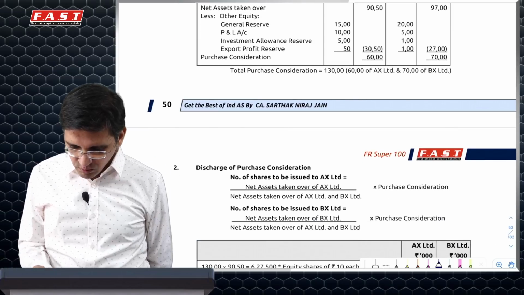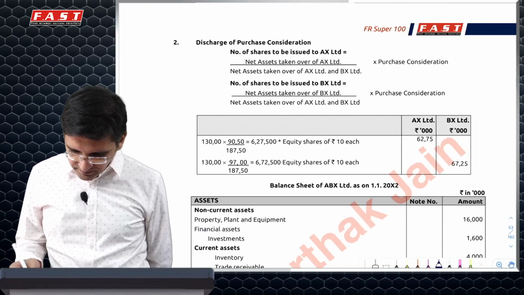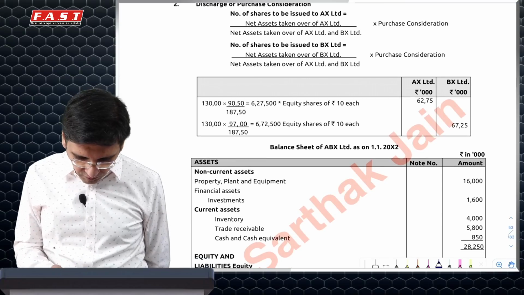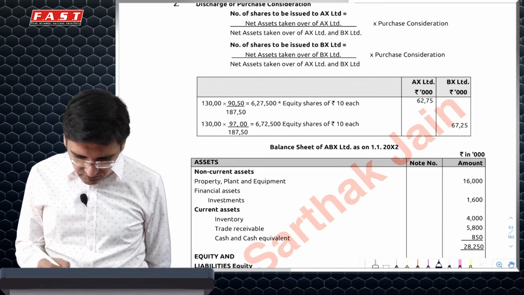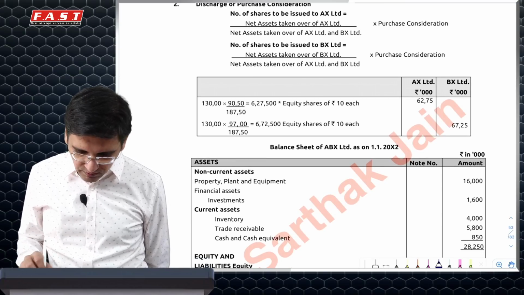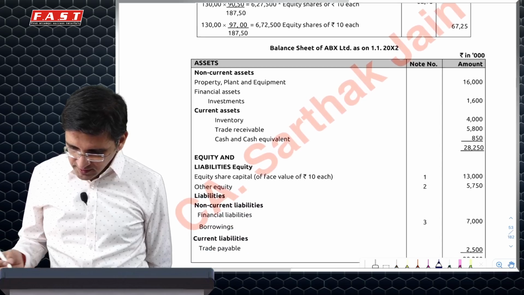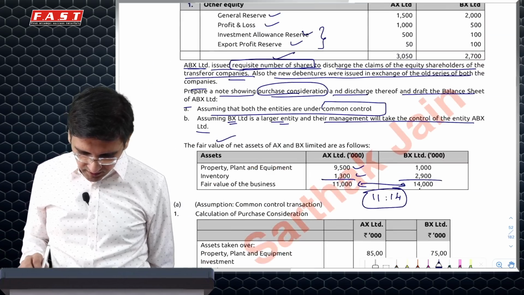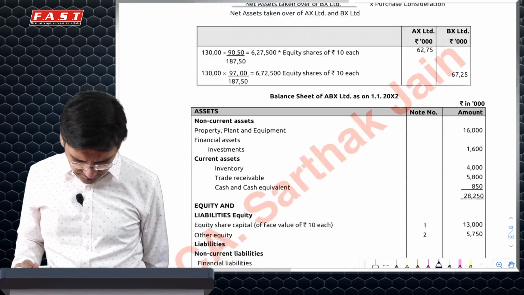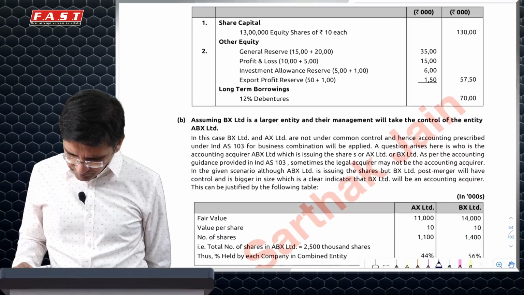So what it says is total PC is 13,000. It will be allocated in ratio of net assets proportion value. And in this particular case, okay, so I am first basically talking about the second case.